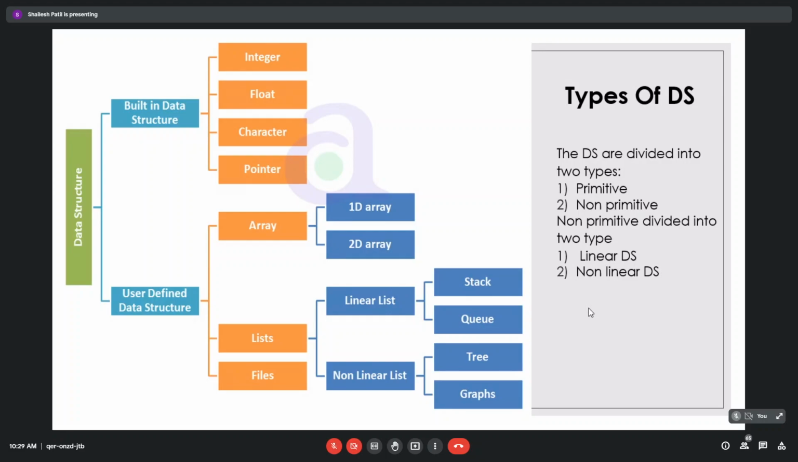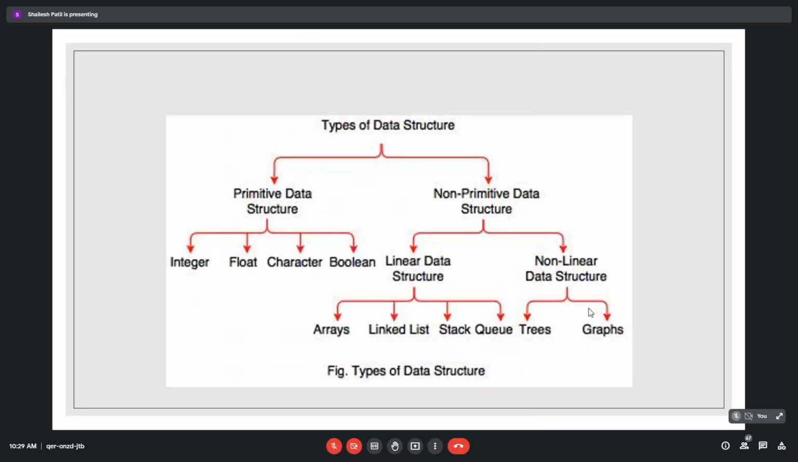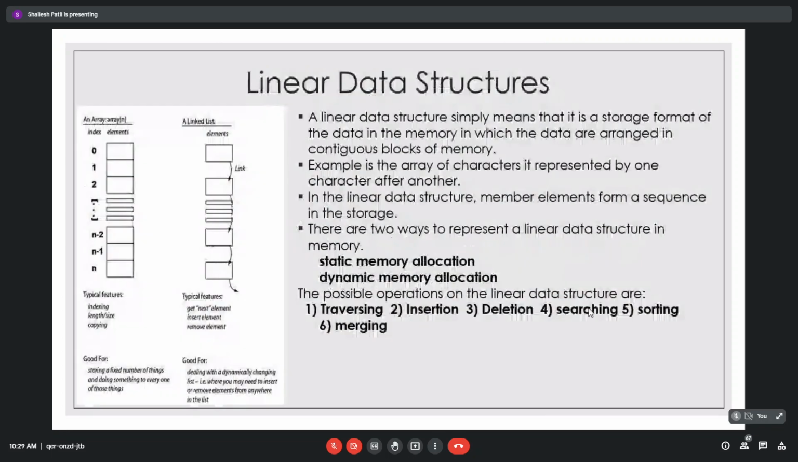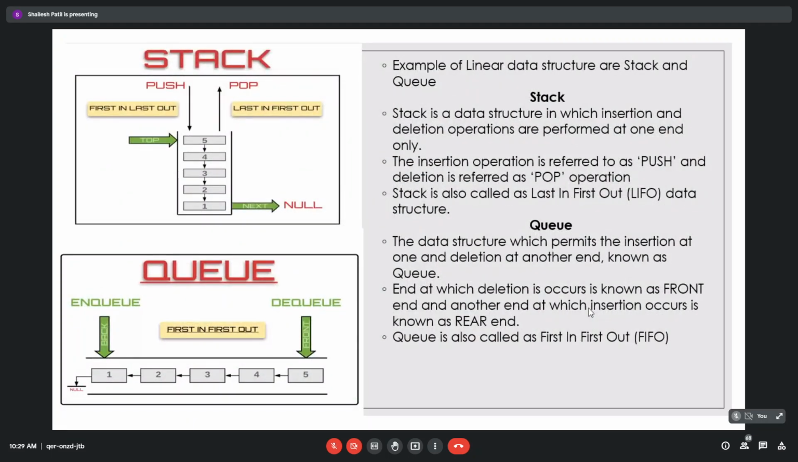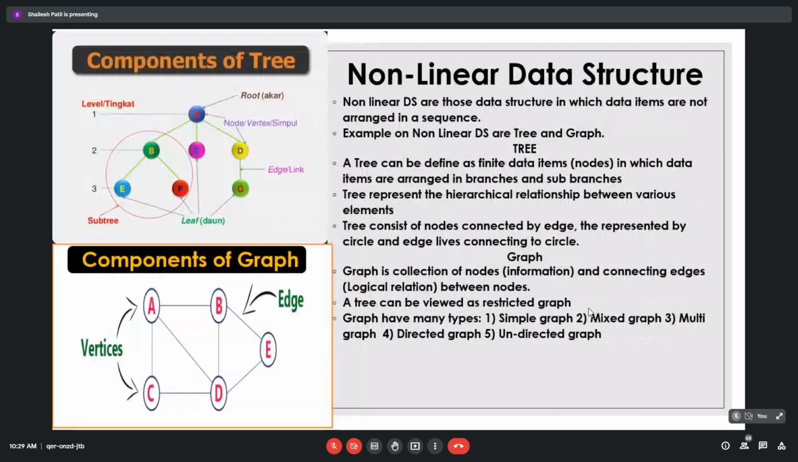Yesterday we discussed these types: primitive, non-primitive, that is basic data structures, built-in data structures and user-defined data structures. On the basis of that we have linear data structures and non-linear data structures. We have already seen array and linked list, then stack and queue are the linear data structures, and tree and graph are non-linear data structures.